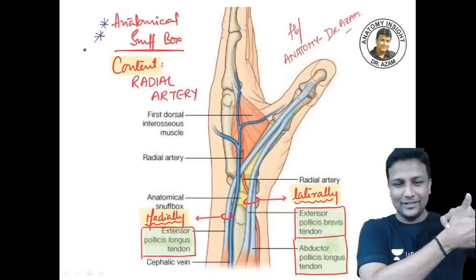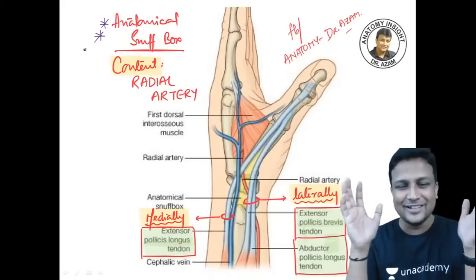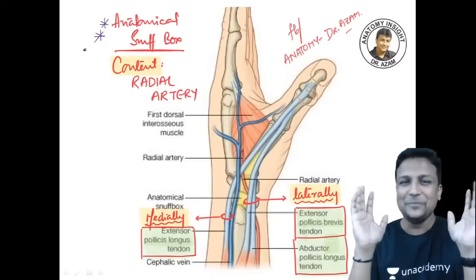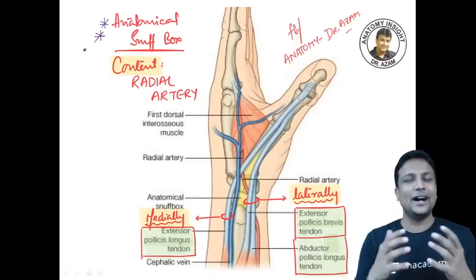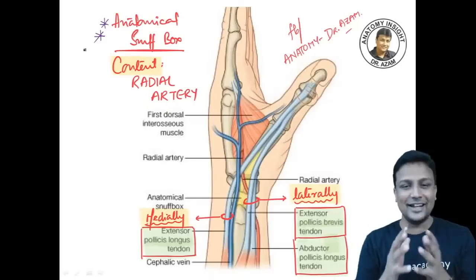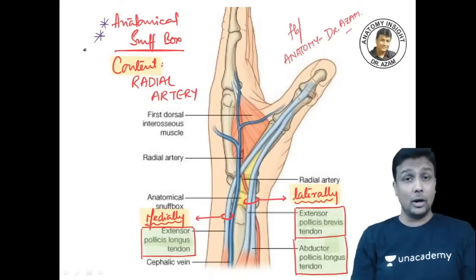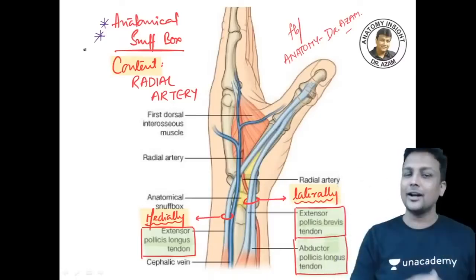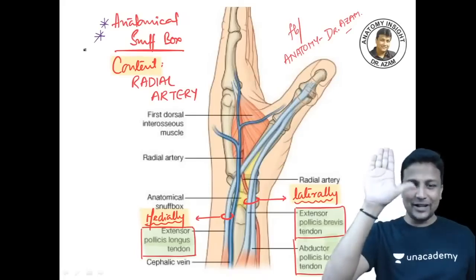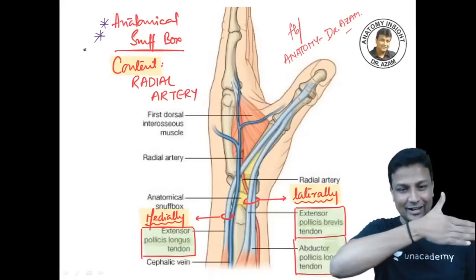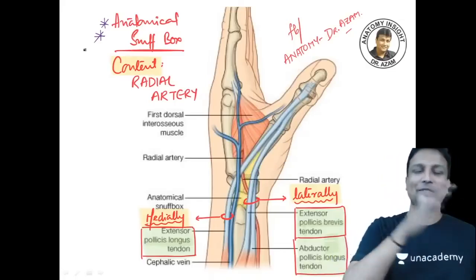So don't take me wrongly, guys. It's all just for the sake of understanding here right now. I think if you remember it like this, it will become very easy. If I start teaching you like a serious anatomy professor the boundaries and the contents of the anatomical snuff box, you'll go mad. So extend the thumb here like this, and then you'll be able to find the anatomical snuff box.